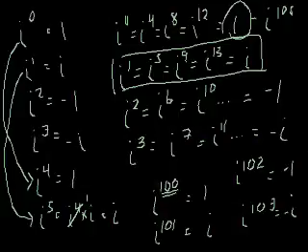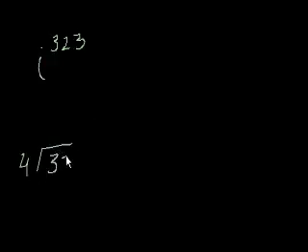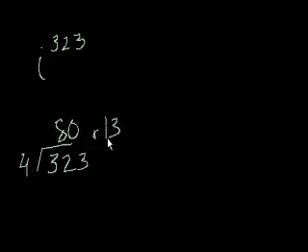So a very simple way to think about it is, if I had i to the 323, what I do is I say, well, if I were to divide 4 into 323, what's the remainder? Well, I know 4 goes into 320, right? 4 times 80 is 320. So 4 goes into 323 80 times with a remainder of 3, right? And the remainder is what we care about. And this number is actually called the modulus.